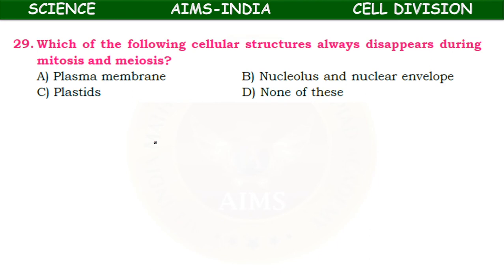Which of the following cellular structures always disappear during mitosis and meiosis? Plasma membrane, nucleolus and nuclear envelope, plastids, none of these. So here nucleolus and nuclear envelope, they first disappear during the prophase.